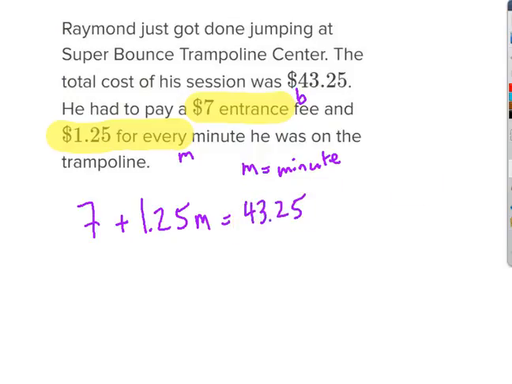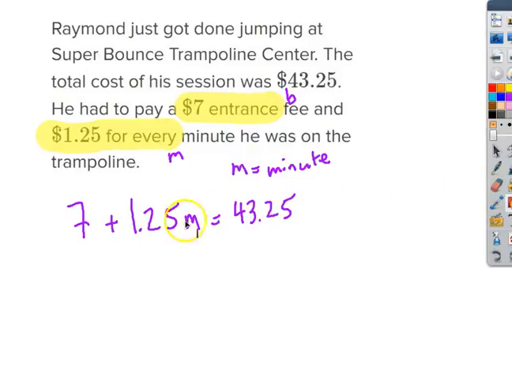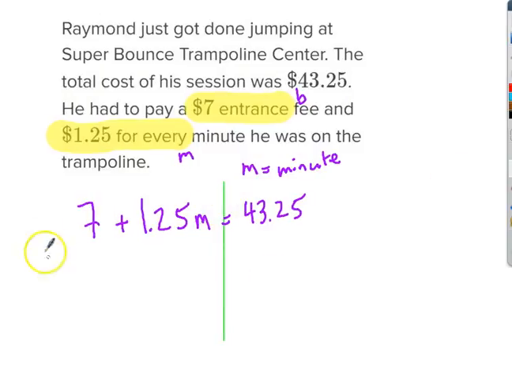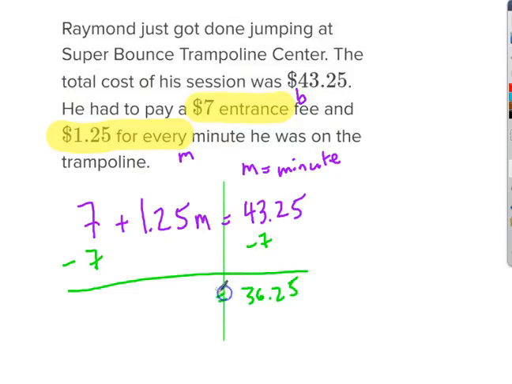Then you solve that for m. So I subtract 7 from both sides. That leaves me with $36.25 to spend on jumping on the trampoline. And the last step is to divide by 1.25.